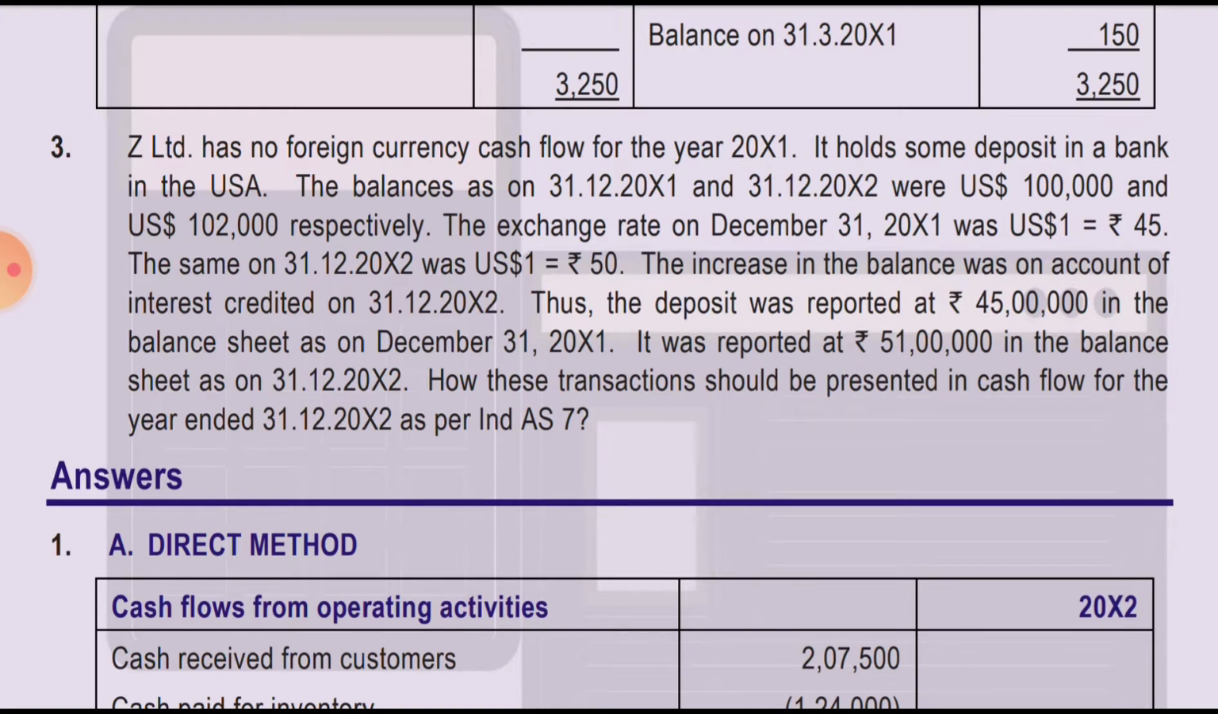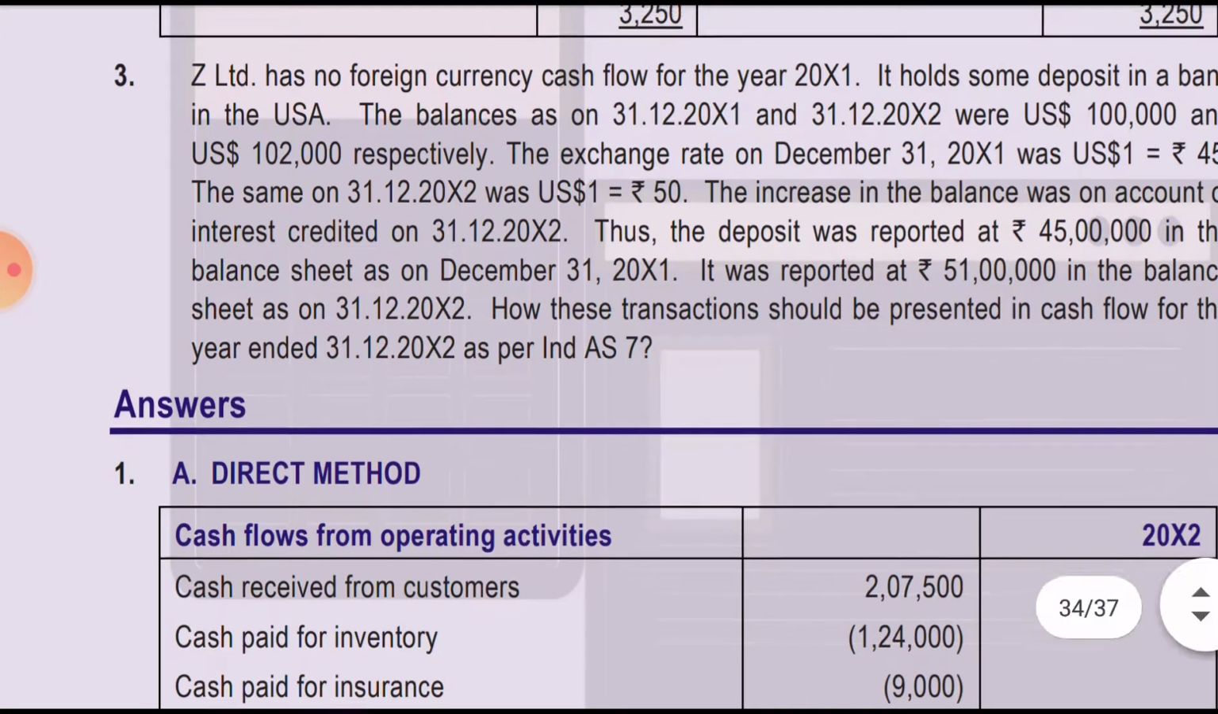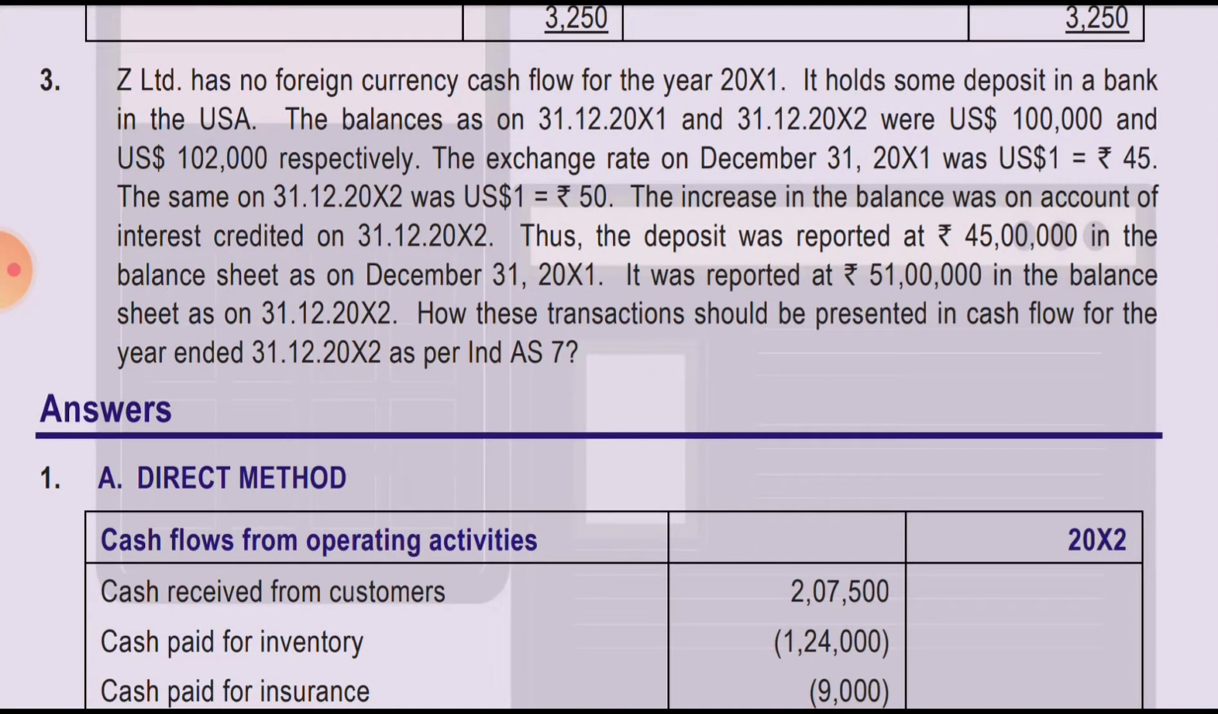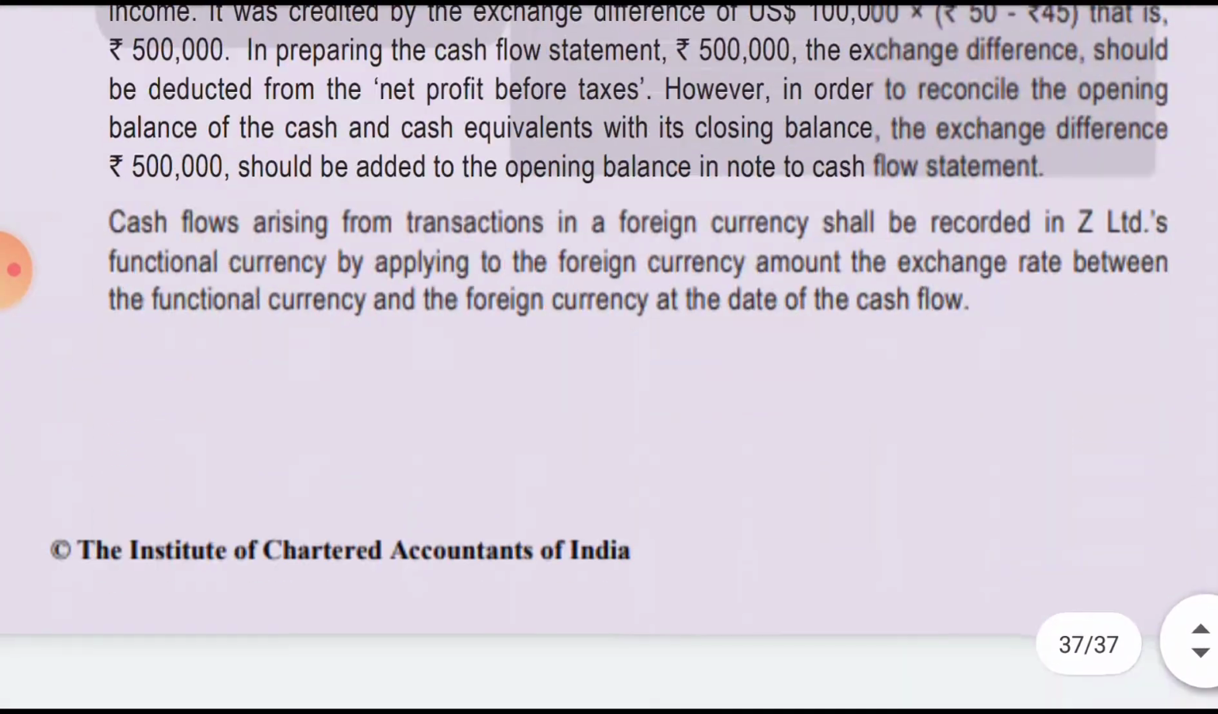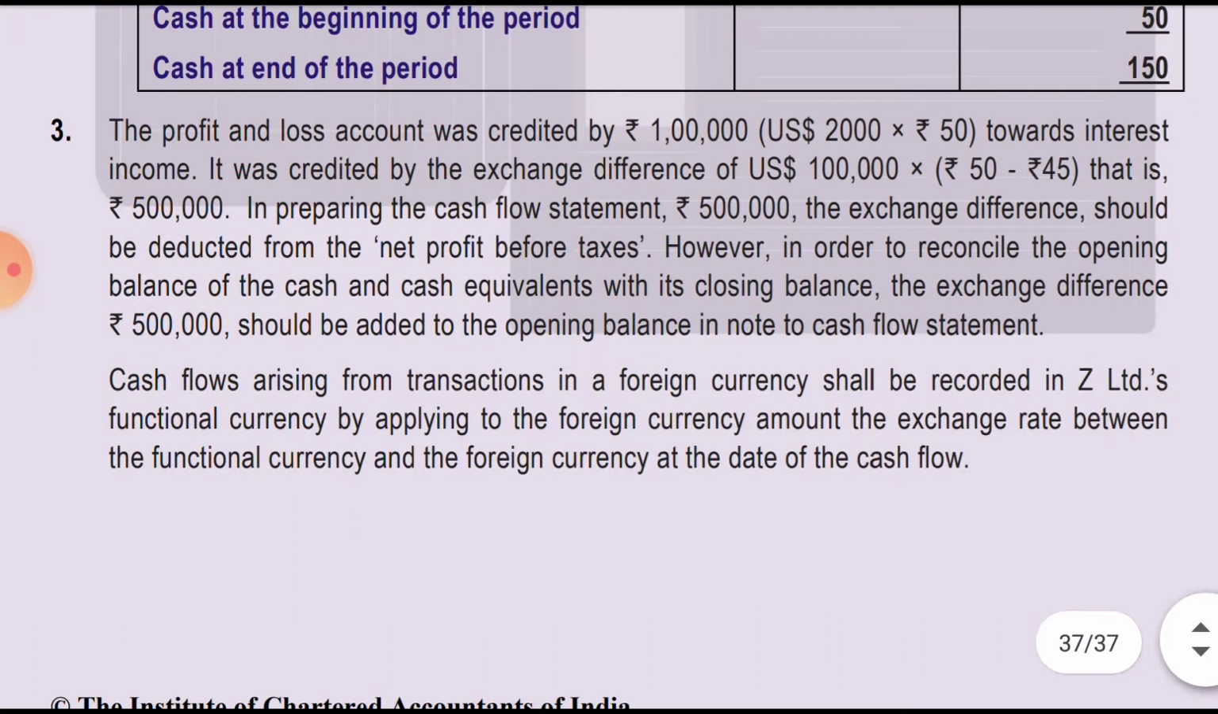Okay, how should this transaction be presented for the year ended 31st March 2002 as per Ind AS 7? Simply, the profit and loss account should be credited by 1 lakh rupees, that is the 2000 interest income multiplied by the closing rate, because it has accrued at the end, so we multiply by 50. So 1 lakh is the interest income. It was also credited by an exchange difference of 1 lakh into 50 minus 45, that is 5 lakh rupees.